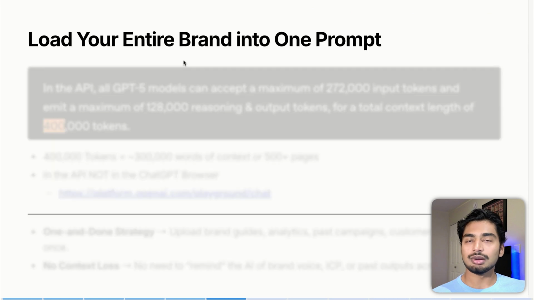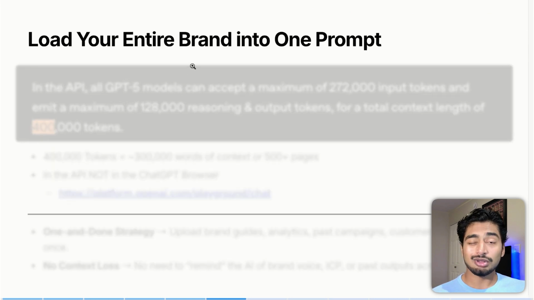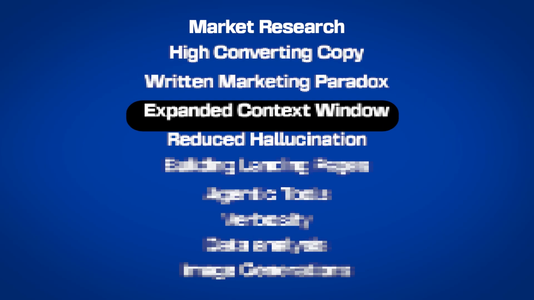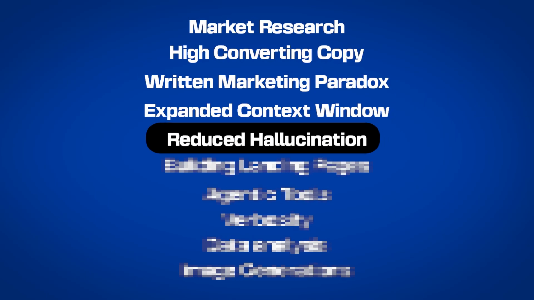But now you can load your entire brand into one prompt, which is amazing. I know a lot of people were asking for that. Now they have it. That is way number 4: we use GPT-5 to market our business. Way number 5 is that GPT-5 keeps it real. I like this a lot.